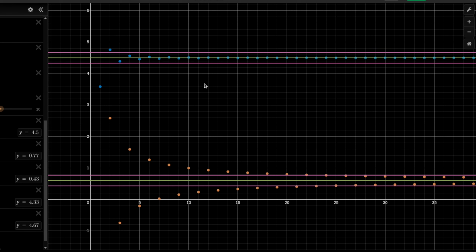And what we see here is that this blue sequence converges to the limit much faster than the orange one. We want both of the sequences to be within the distance of half epsilon from the limit simultaneously when we prove it, but they converge at different rates.